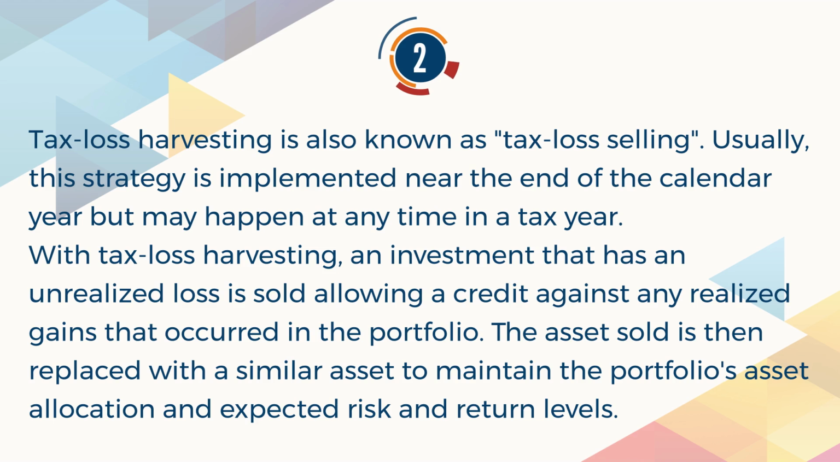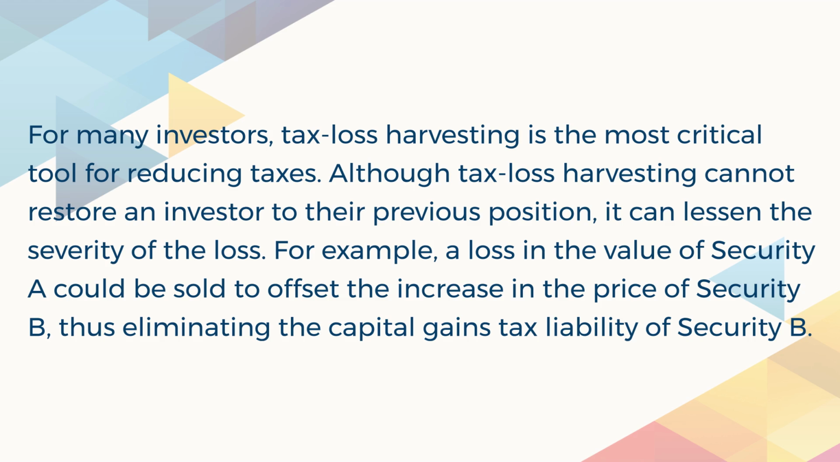The asset sold is then replaced with a similar asset to maintain the portfolio's asset allocation and expected risk and return levels. For many investors, tax loss harvesting is the most critical tool for reducing taxes. Although tax loss harvesting cannot restore an investor to their previous position, it can lessen the severity of the loss. For example, a loss in the value of security A could be sold to offset the increase in the price of security B, thus eliminating the capital gains tax liability of security B.